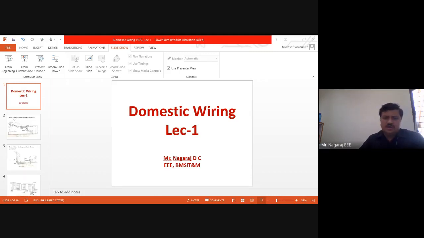This kind of wiring is known as surface conduit wiring. All these pipes are nothing but conduits. All these conduits are placed on the surface of the wall or on the surface of the ceiling, hence it is called surface conduit wiring, where the wires run inside the conduit. You can observe these are the lamps controlled by the switches. This is another image of surface conduit wiring. Surface conduit wiring is preferred in spaces where there is a large accumulation of people, where people density is more, because safety is also more.